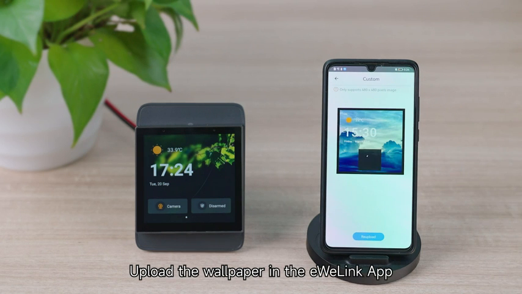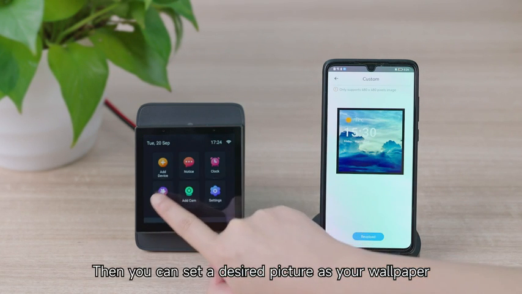Upload the wallpaper in the EWI-Link app. Then you can set a desired picture as your wallpaper.